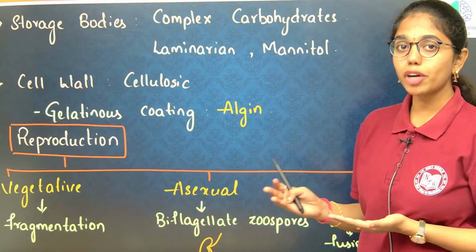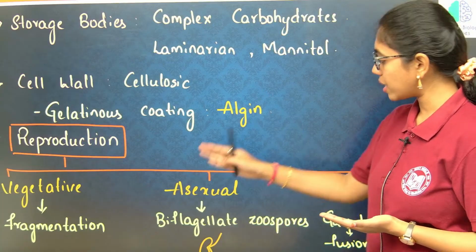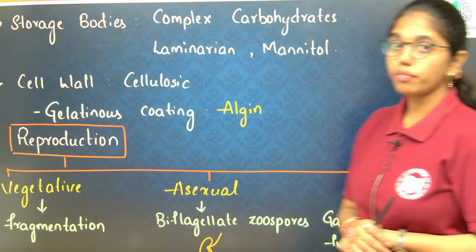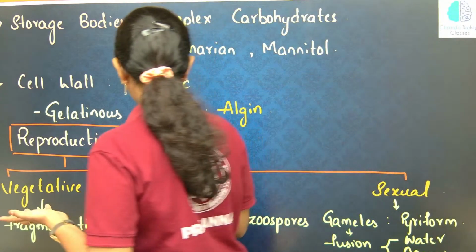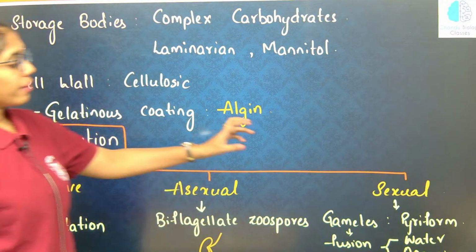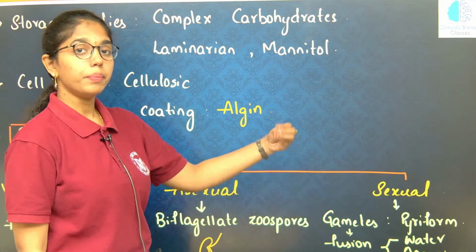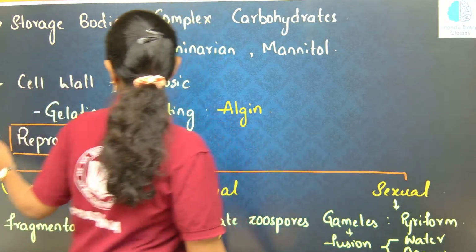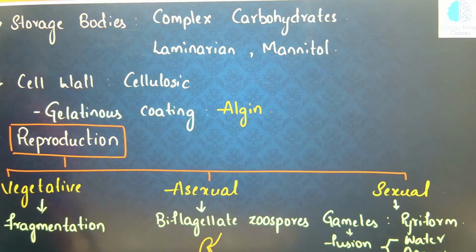And the mode of reproduction, if we look into vegetative, asexual and sexual modes. The vegetative mode of reproduction is fragmentation, asexual has biflagellate zoospores, and in sexual we have pyriform male gametes, that is, the gamete with one large flagellum and one small.